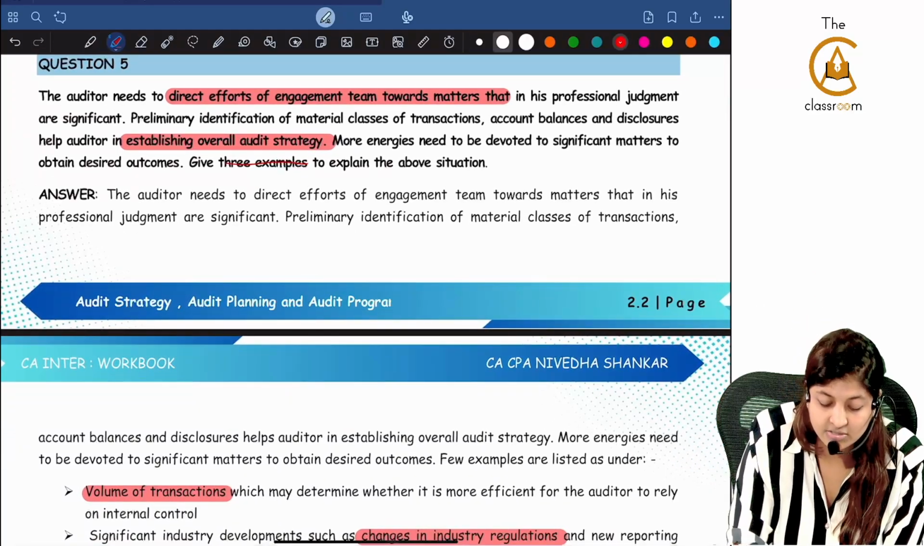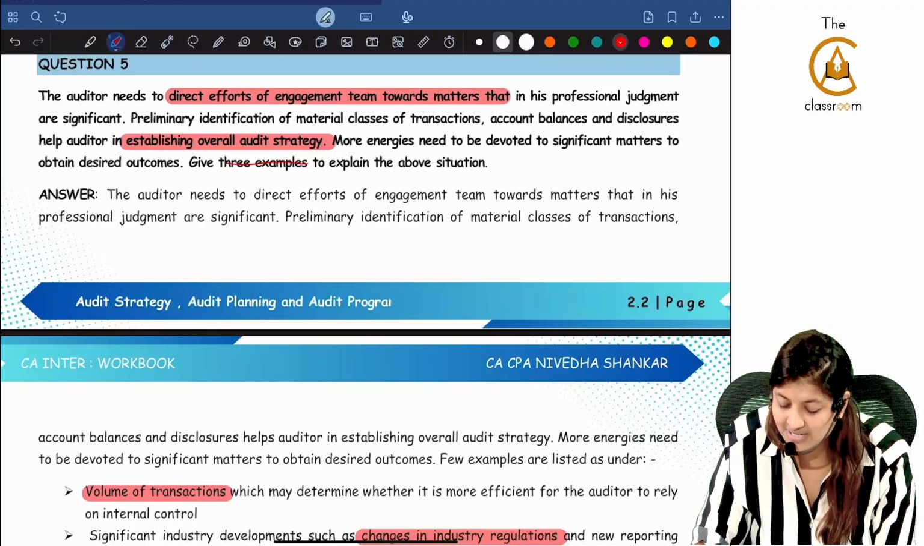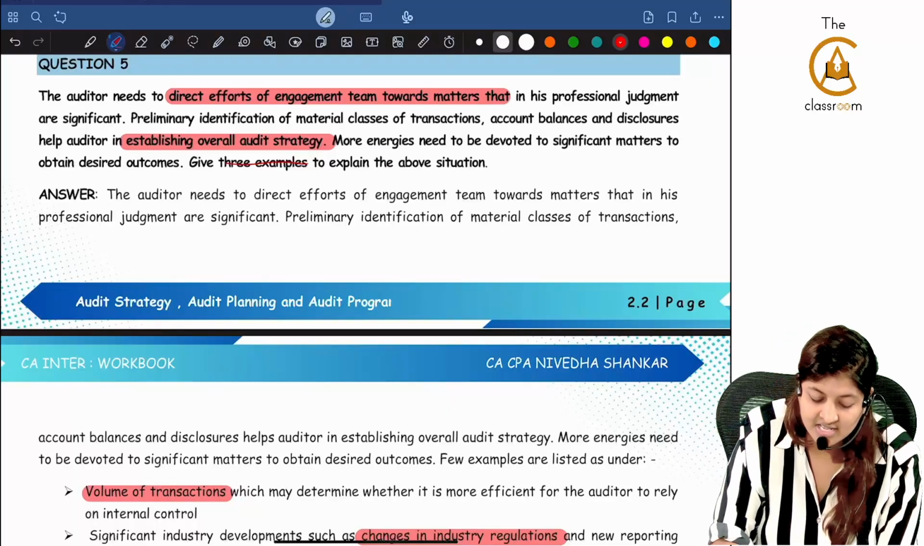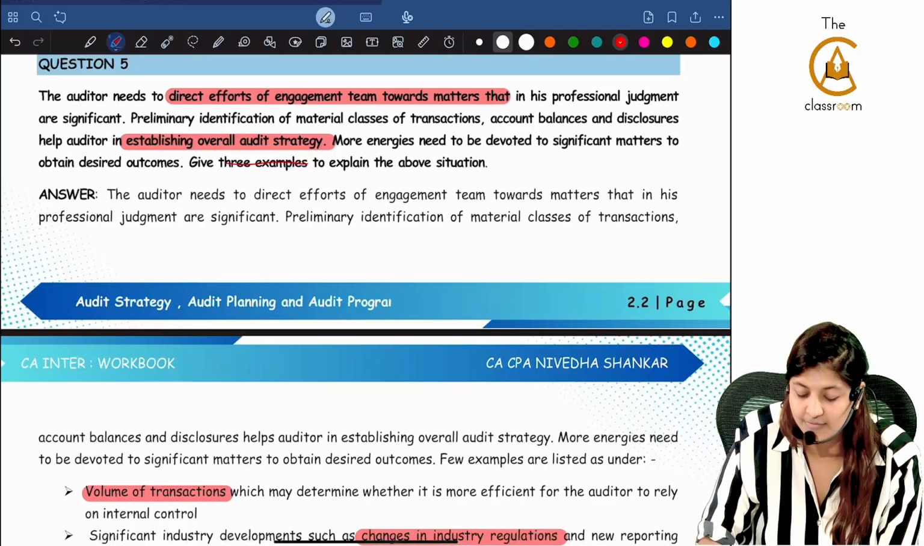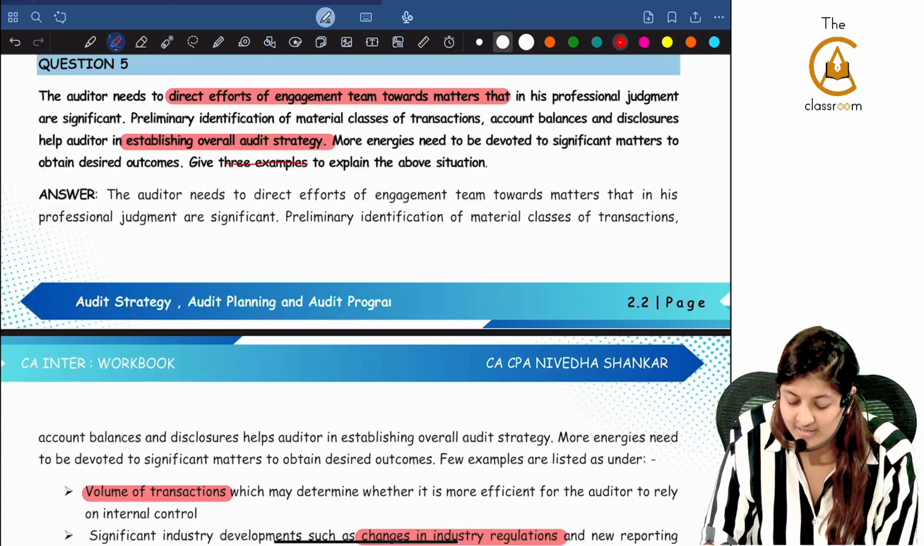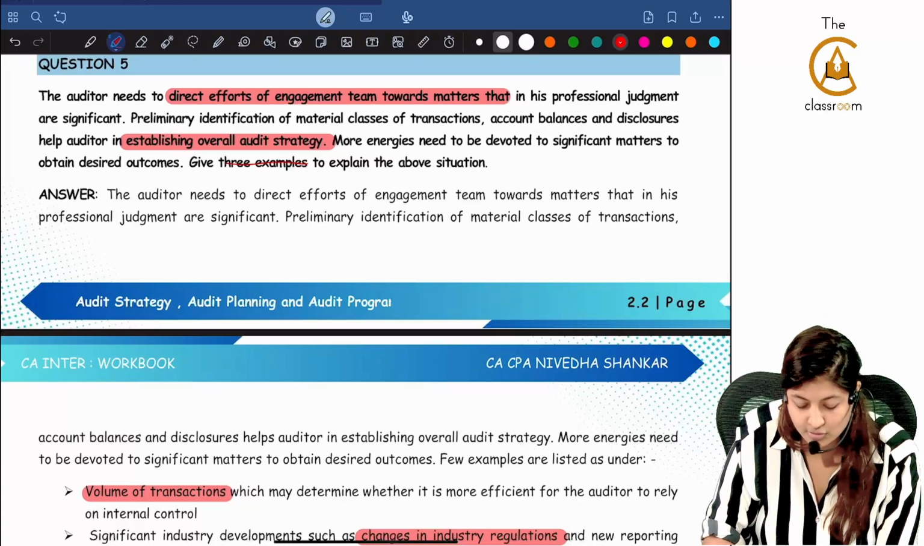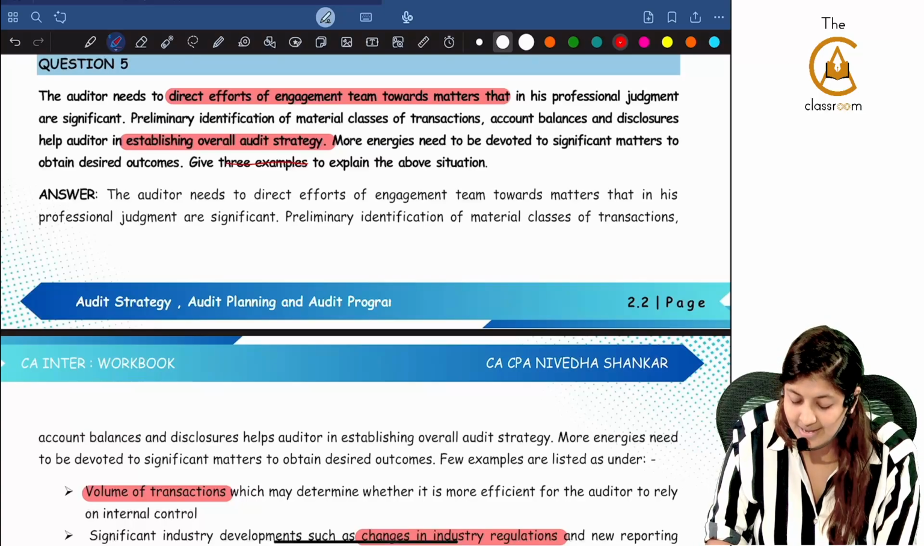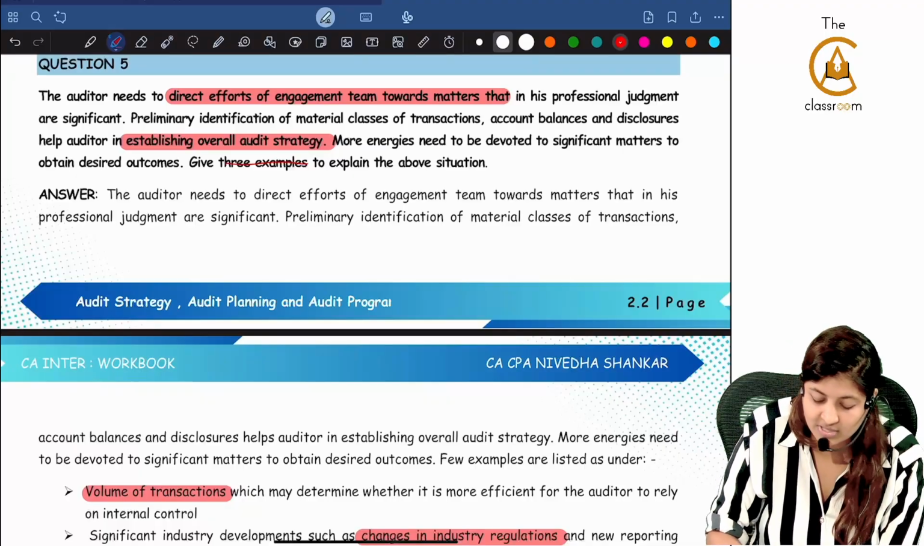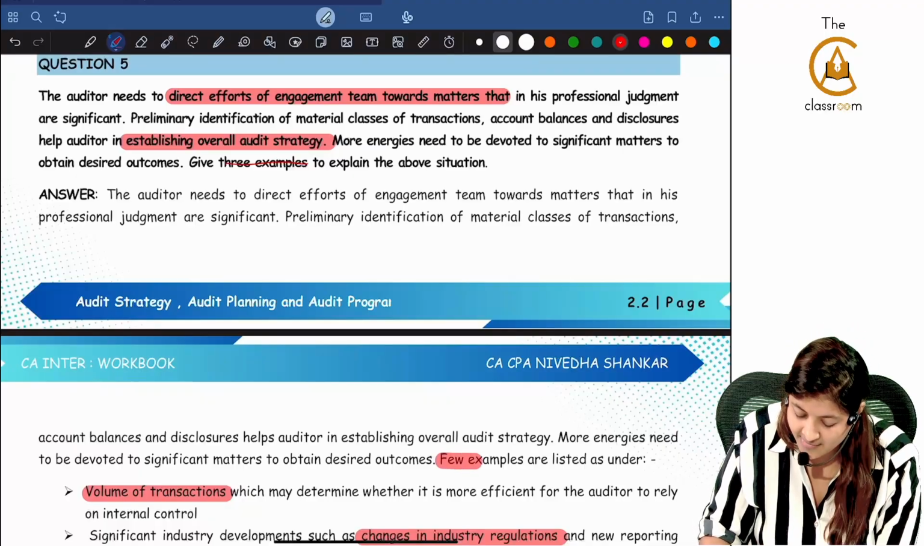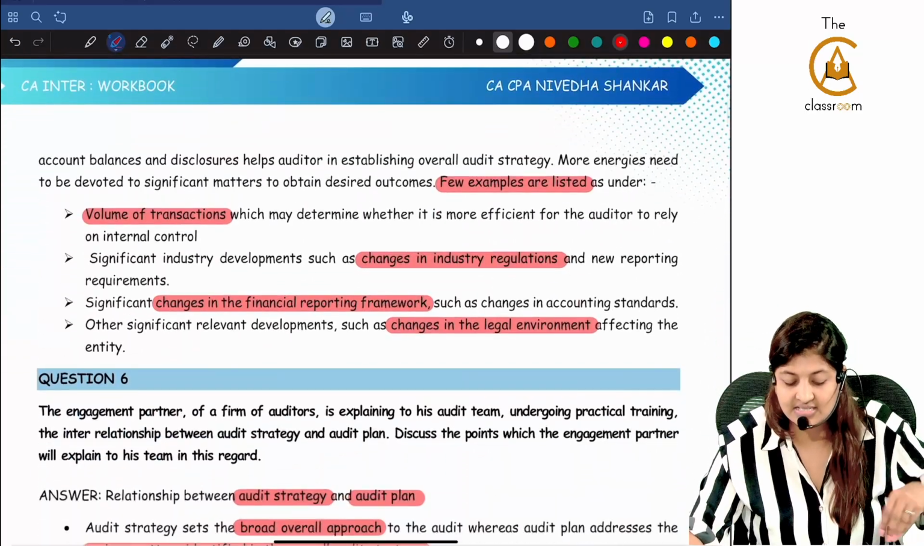Auditor needs to direct efforts of engagement team towards matters that in his professional judgment are significant. Preliminary identification of material classes of transaction, account balance and disclosure helps auditor in establishing overall audit strategy. More energies need to be devoted. Same question is written again. Few examples are listed as under.